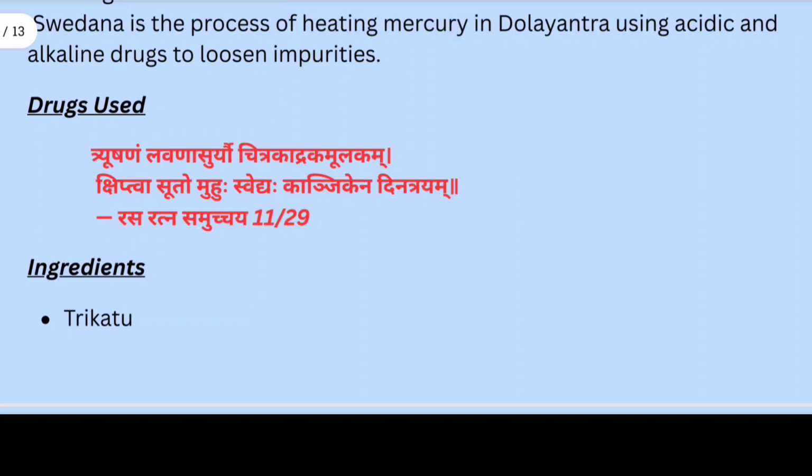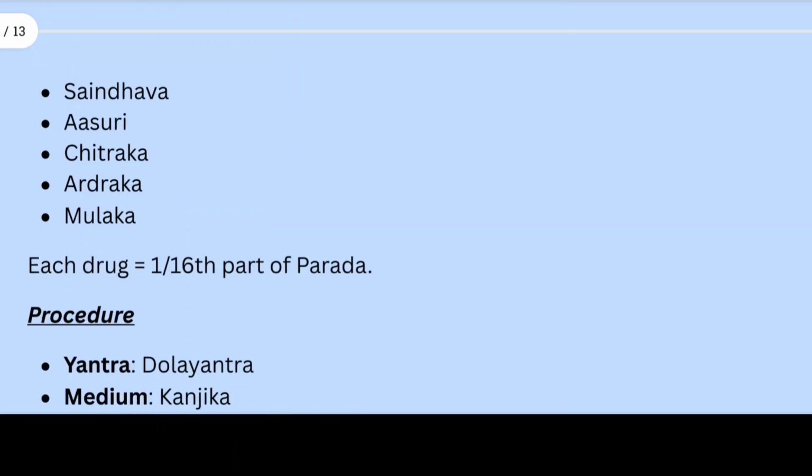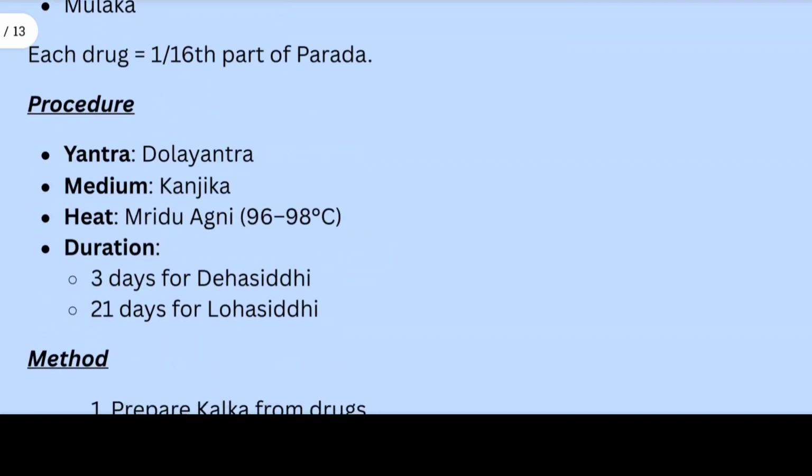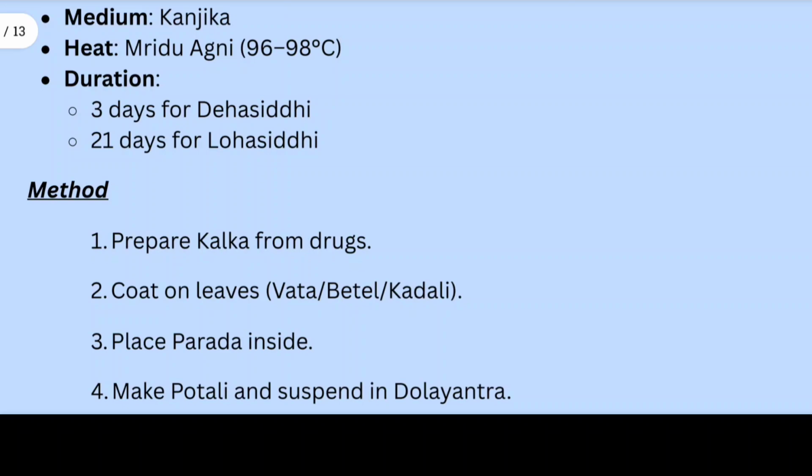Here the drugs used are Trikatu, Saindhav, Chitrak, Asuri, Adrak, Mulak, and Kanjik. Each drug is taken in 1/16 part of Parad. In the procedure, the yantra used is dola yantra. The medium used here is kanji. Heat is mrudu agni. Duration is 3 days for deha siddhi and 21 days for loha siddhi.